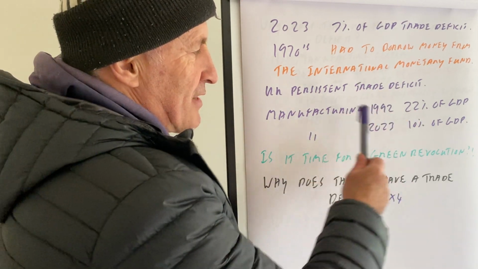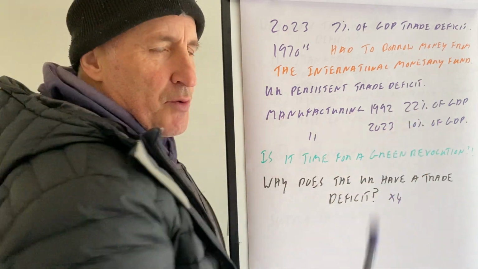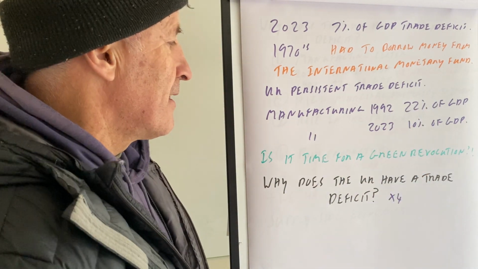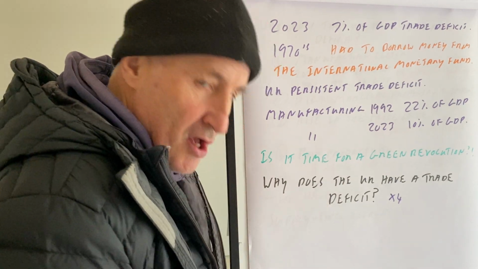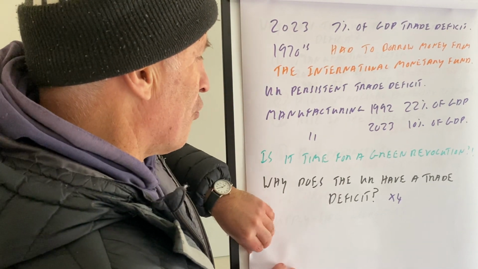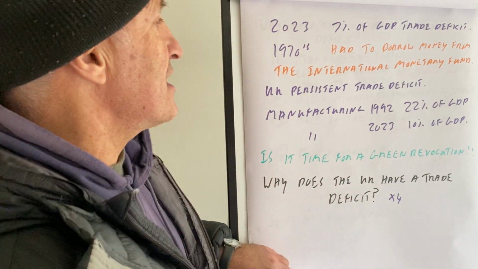One of the reasons being that in 1992, manufacturing was 22% of GDP. In 2023, it's now 10% of GDP. So is it time for a green revolution? Then we wouldn't need to import quite as many goods as we did before. And the next question is, why does the UK have a trade deficit?